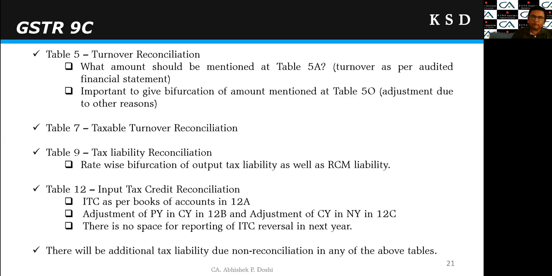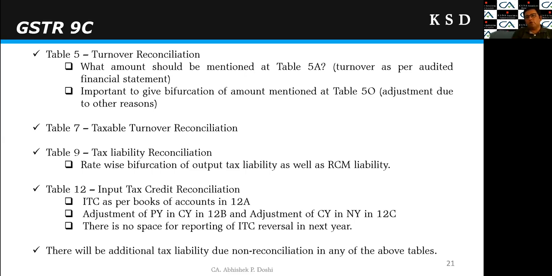So in 5A, should we report revenue from operations, or should we report all the revenue attracting GST, right? If we go to the definition of turnover, it includes all supply. So ideally we should report revenue from operations as well as the other incomes on which GST has been charged or attracted. We should report the entire thing under 5A, and then we should give a separate working in the notes about what figures have been mentioned in table 5A and how that figure has been derived.